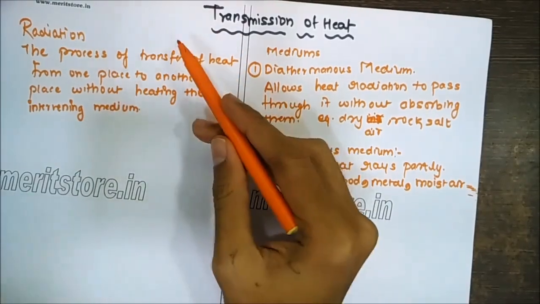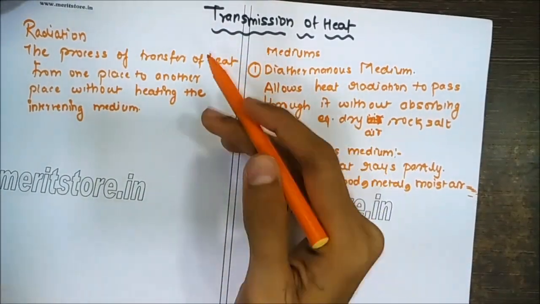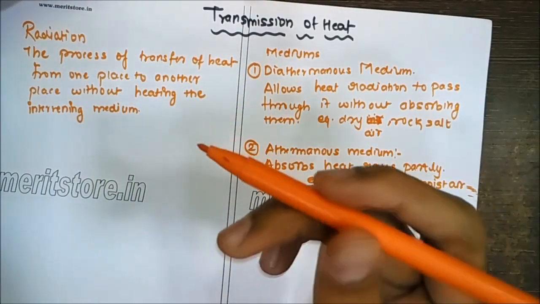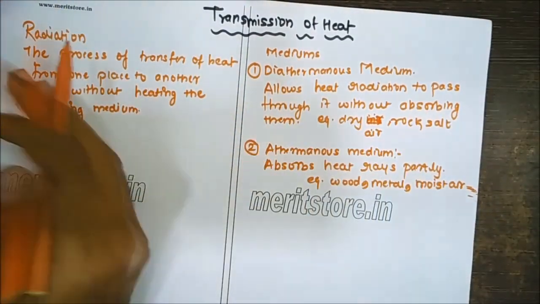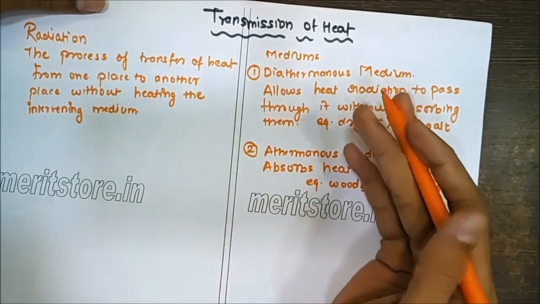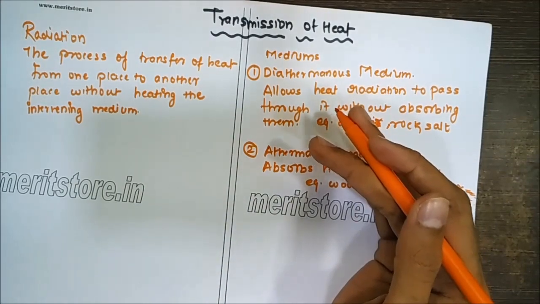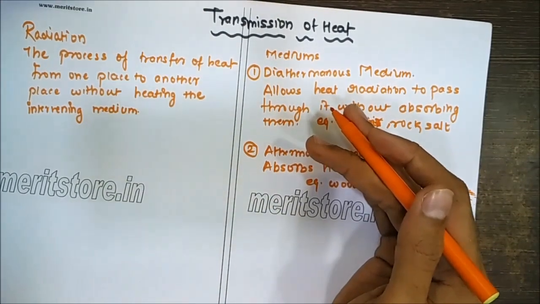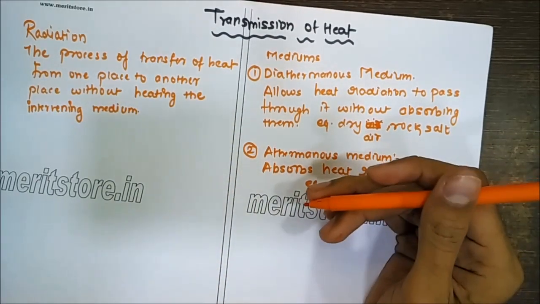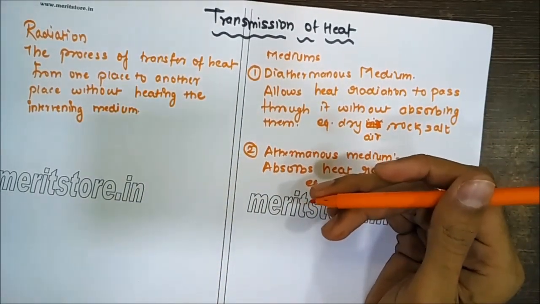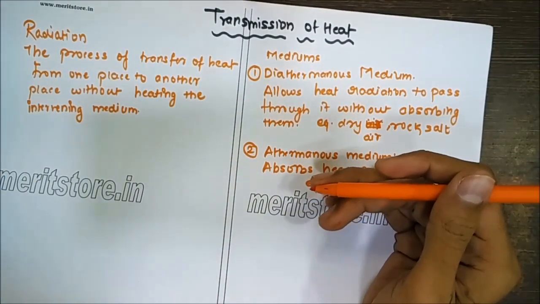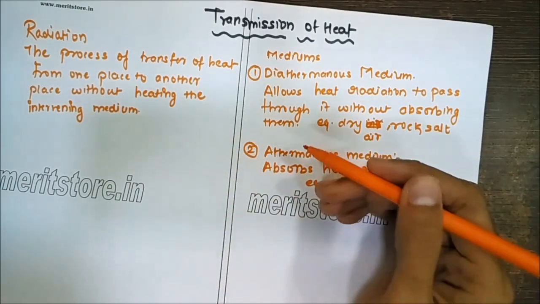Okay, so now we come to the third mode of transfer of heat, that is radiation. Earlier we studied the two parts, conduction and convection, and now we are studying the third part, radiation. In the process of radiation, the heat is transferred from one place to another without heating the intervening medium. The heat here is transferred in the form of radiation. You can have the radiation entering your body and heating the substance. So a medium is not required for the propagation of radiation.